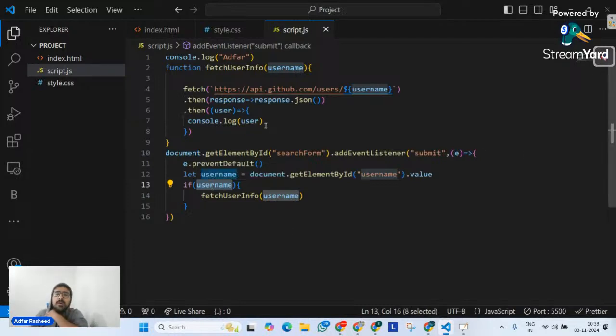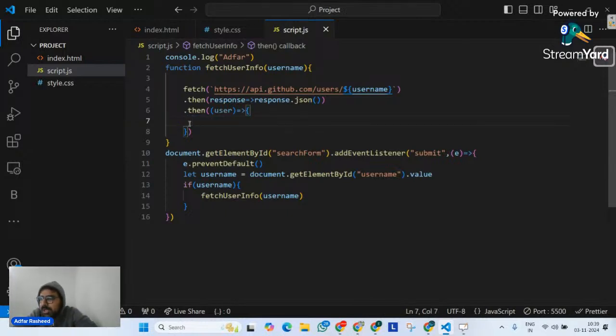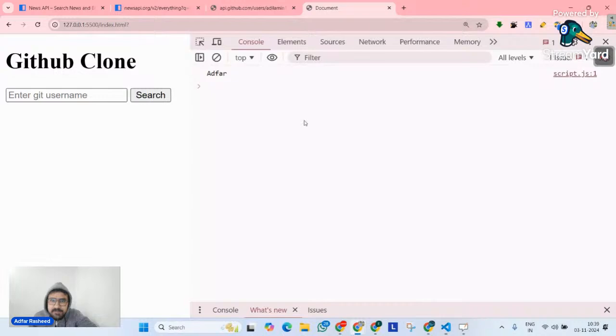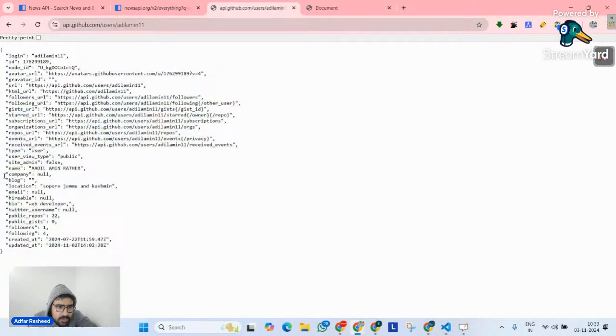Now, let's come back to the functionality. I just do not want to console things. No, I do not want to do that. So, what am I going to do then? I am going to tell it, once you fetch an API, display the data. For example, if you go to this website here, I want it to display name on the web page. I want it to display location on the web page. I want it to display bio on the web page. Followers, maybe following. These are the things that I want it to display.